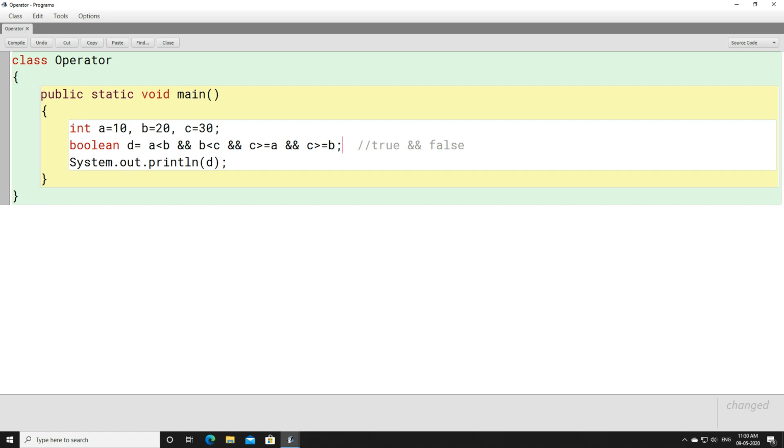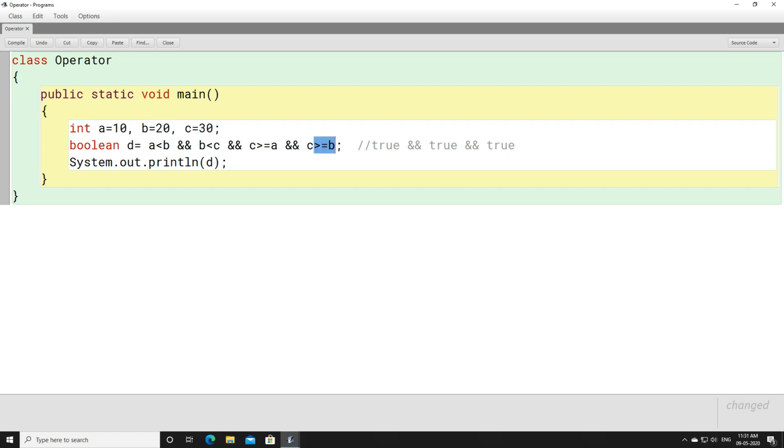Now let us evaluate these conditions first. A is less than B. Students, tell me. A is less than B. 10 is less than 20. Yes. So it's giving you true. And B is less than C. 20 is less than 30. Yes. Again it will give you true. And C is greater than A. 30 is greater than 10. Yes. Again it will give you true.